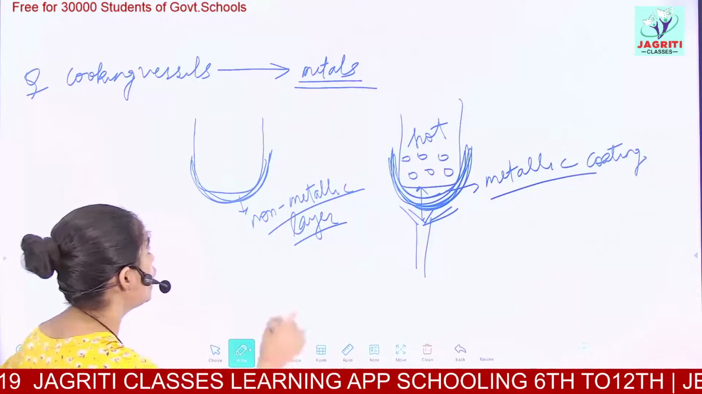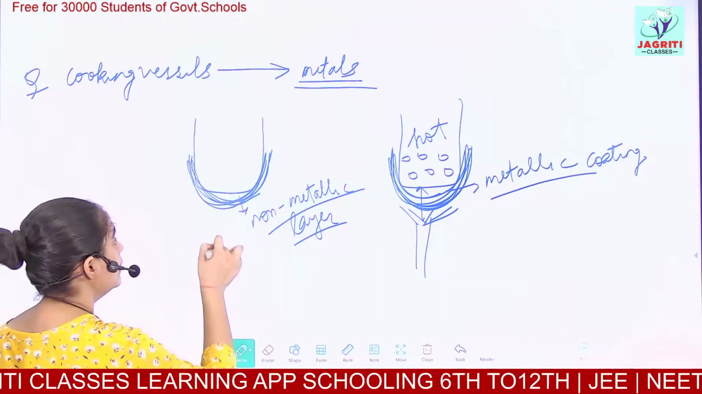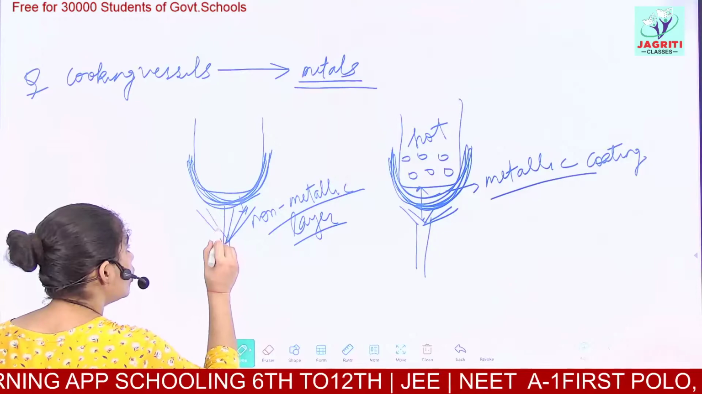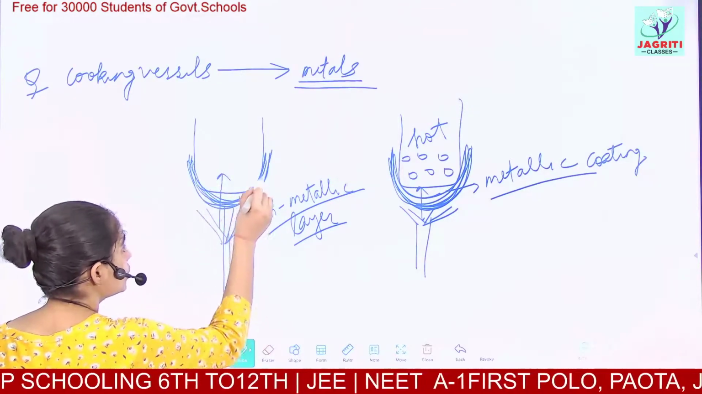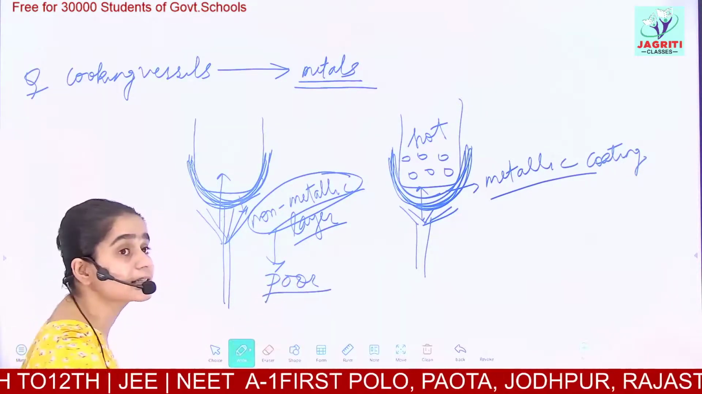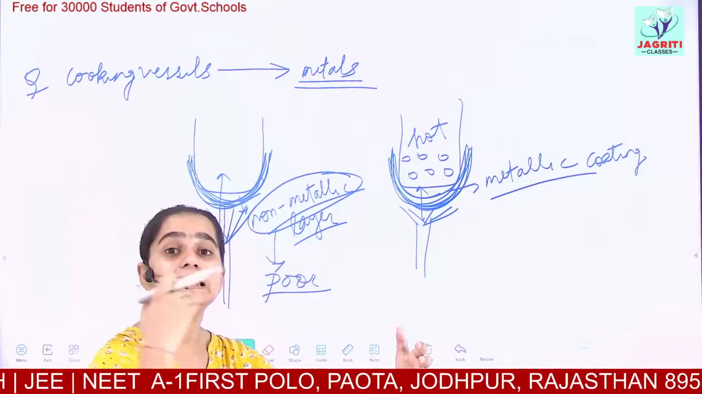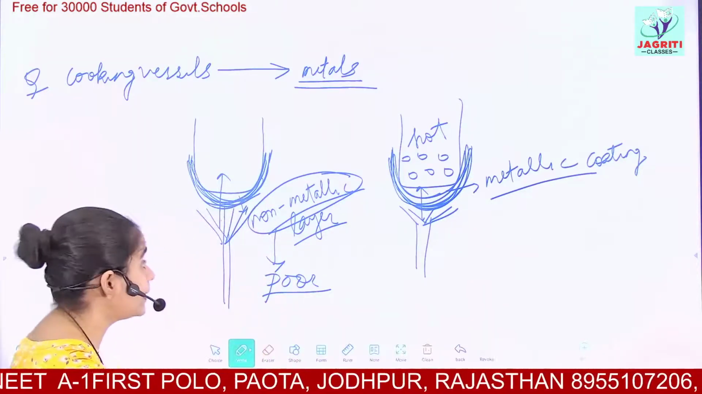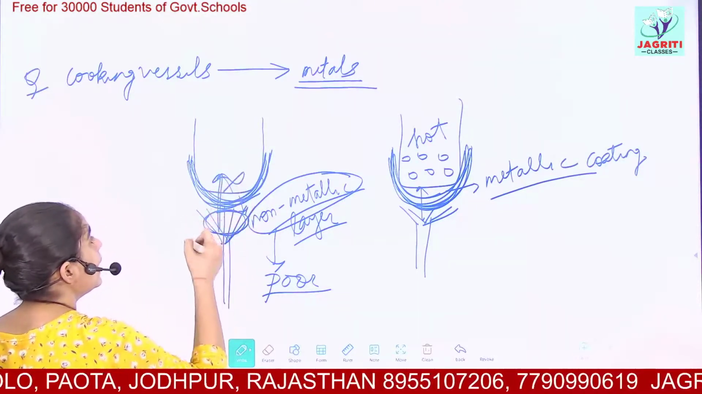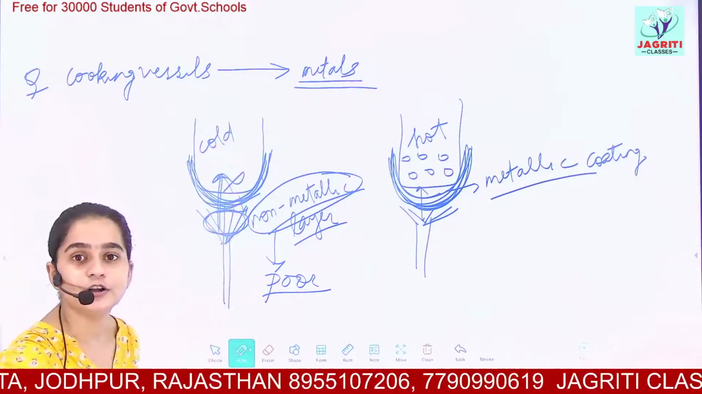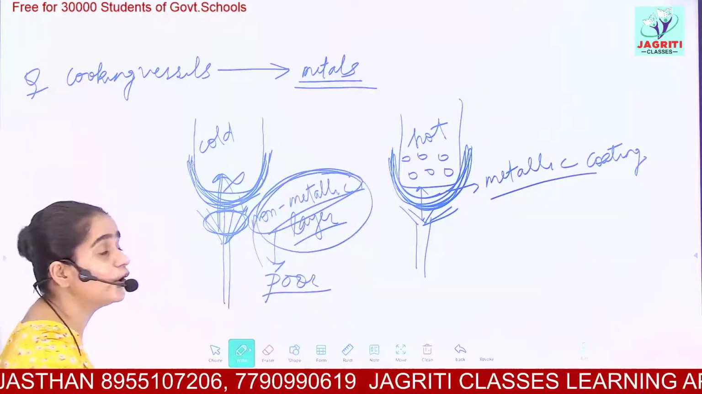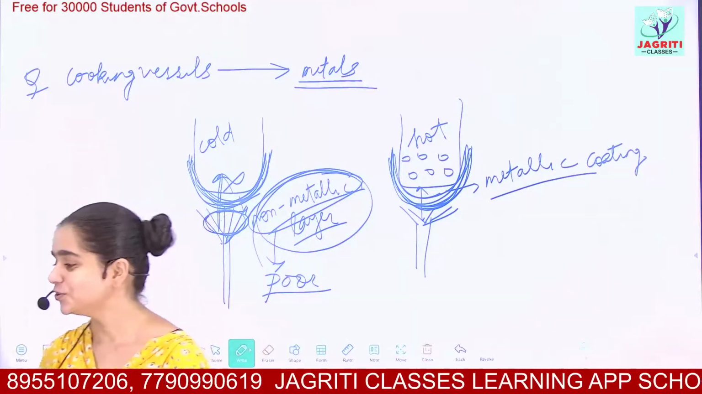But if I have a non-metallic layer or a non-metallic coating, if I provide the heat, then what would happen? This heat will not be able to pass through this coating because it is made up of non-metal. Non-metals we have discussed, they are poor conductors. Poor means they do not allow the light and heat to pass through them. So this heat of the burner will not reach our food, and in turn our food will remain cold. So what would be the advantage? That's why we do not use non-metallic layer on the cooking vessels or the cooking utensils.